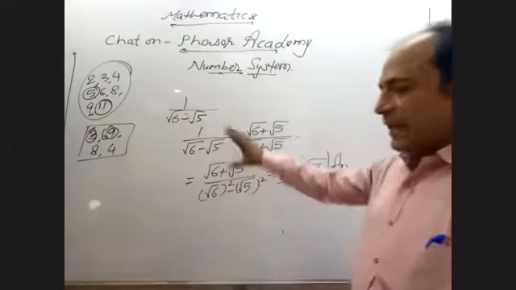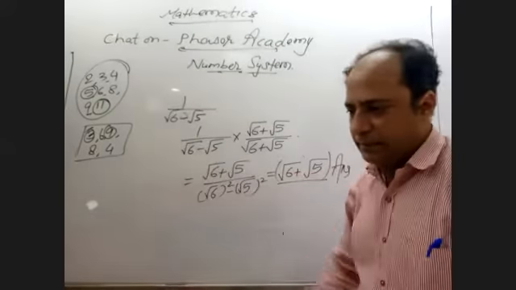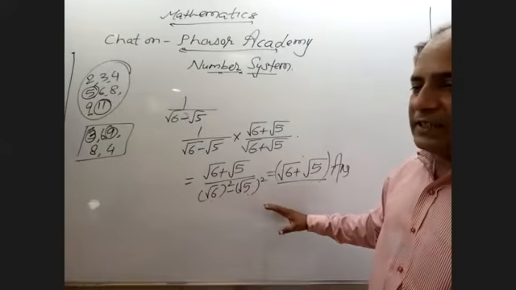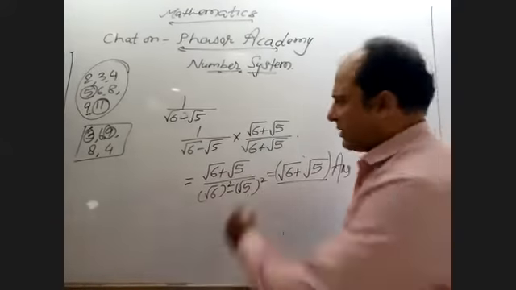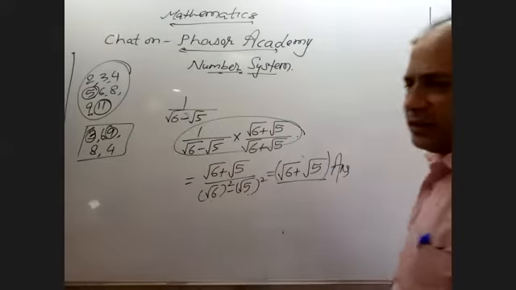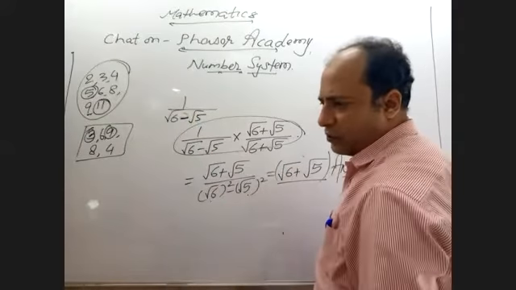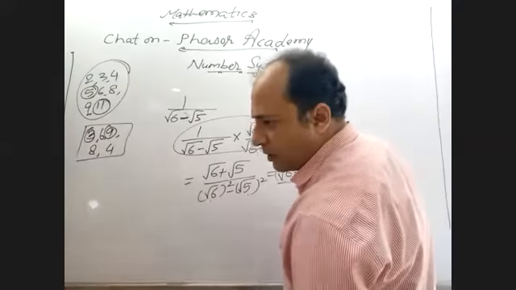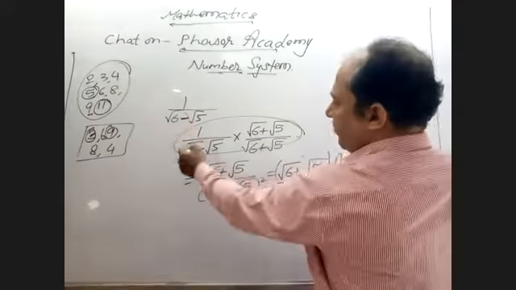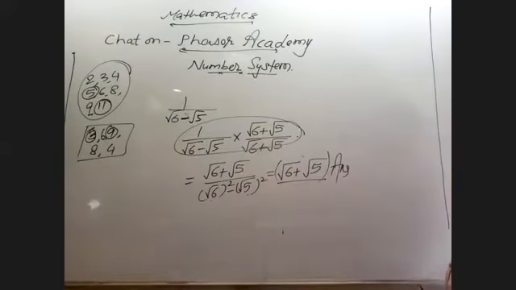For school level, I agree that you have to show this step by step. But for any competitions, no one will ask for these steps. They need the proper answer. So whenever the question is root 6 minus root 5, simply it will be root 6 plus root 5.